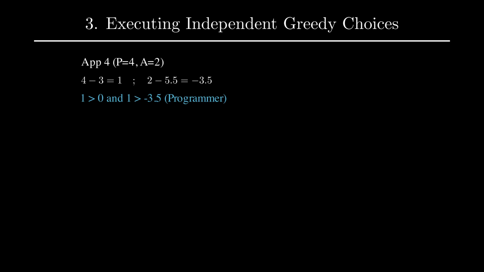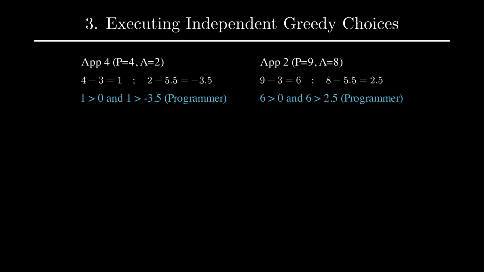Now, forget the global rules that we need 2 programmers and 1 artist. We will just apply our penalties independently. For applicant 4, shifted programmer skill is 1 and artist is negative 3.5. 1 is strictly greater than 0 and greater than negative 3.5. Independently, a programmer. For applicant 2, 6 is positive and greater than 2.5. They are also independently a programmer.